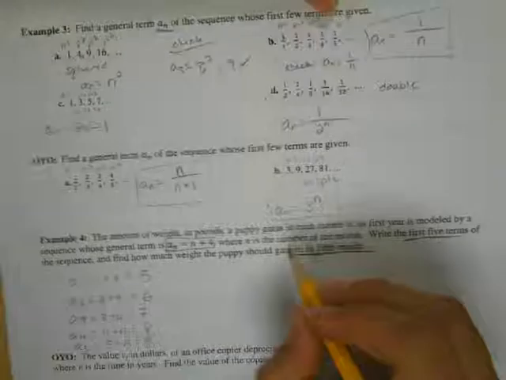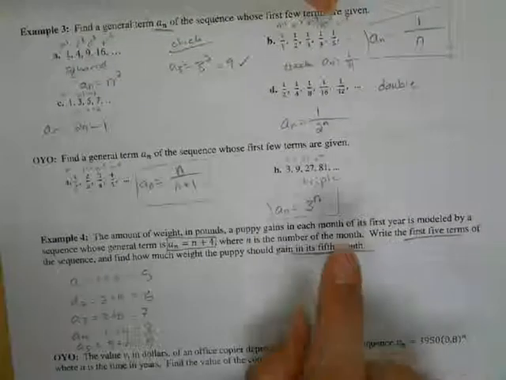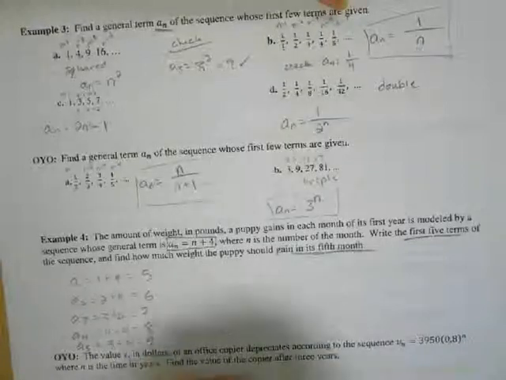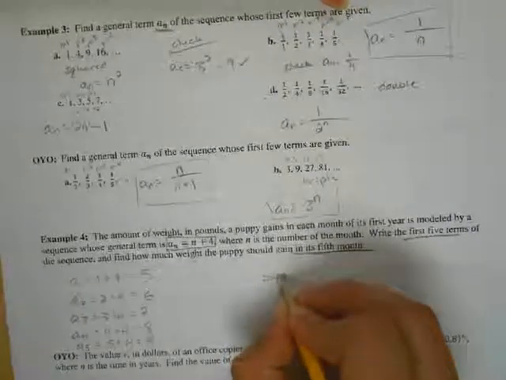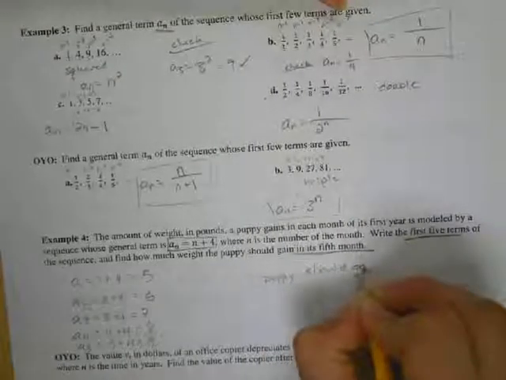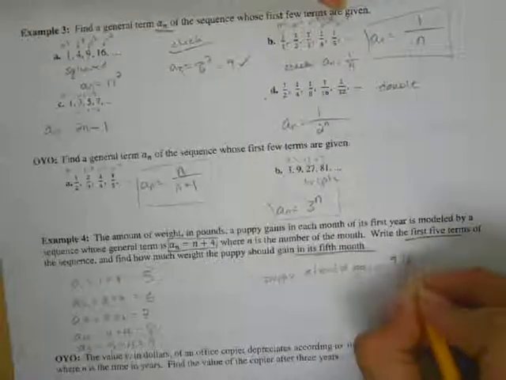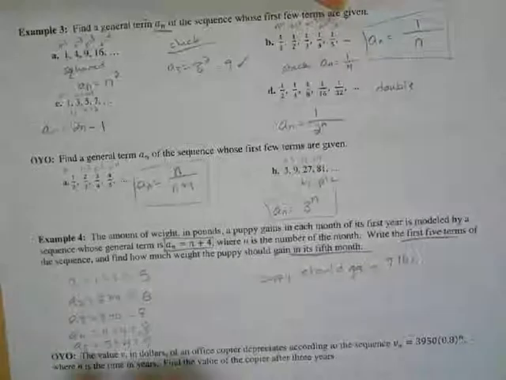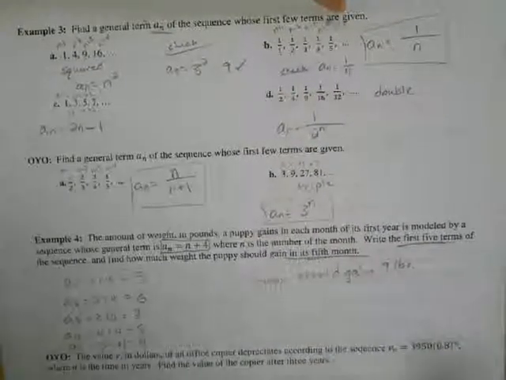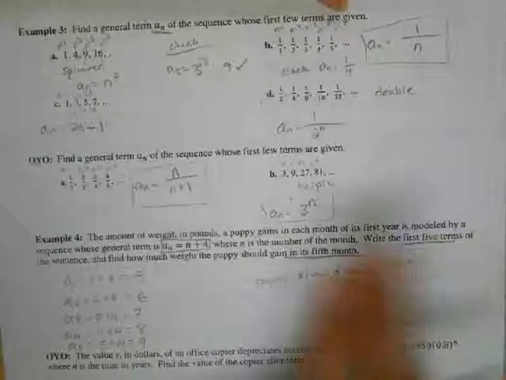So then they want to know how much the puppy should gain in its 5th month. So in the 5th month, it gains 9 pounds. Okay, so the puppy should gain 9 pounds in its 5th month. That doesn't necessarily mean he's going to gain exactly that, but he should gain 9 pounds in its 5th month.